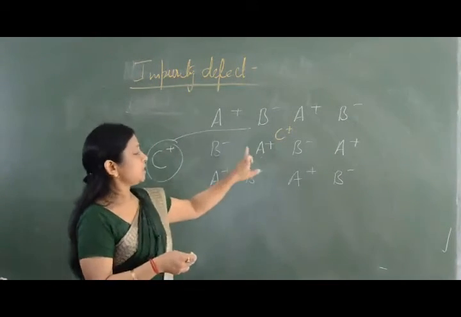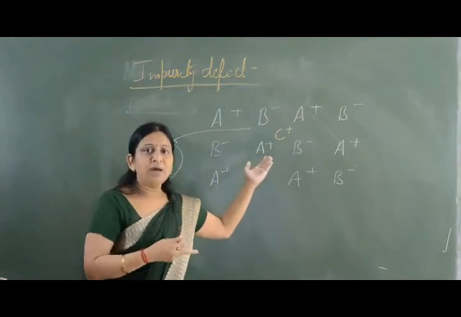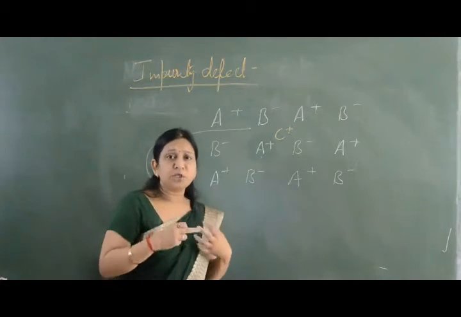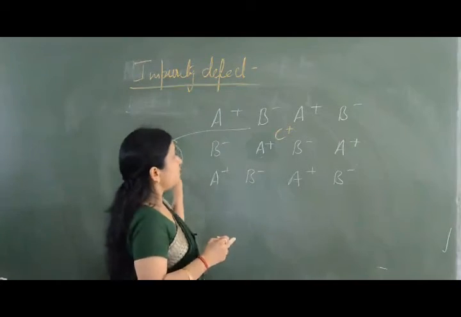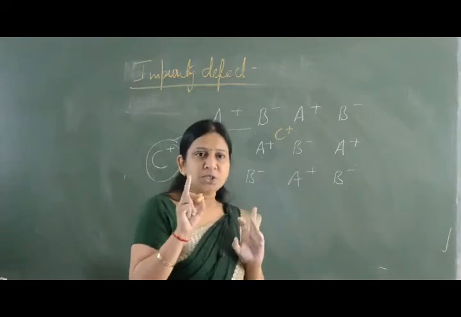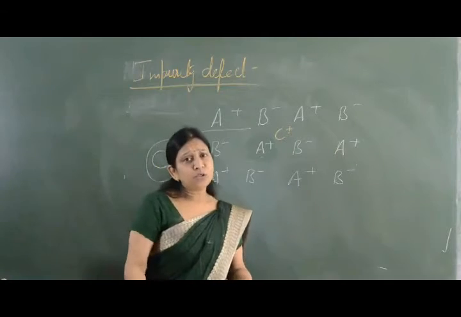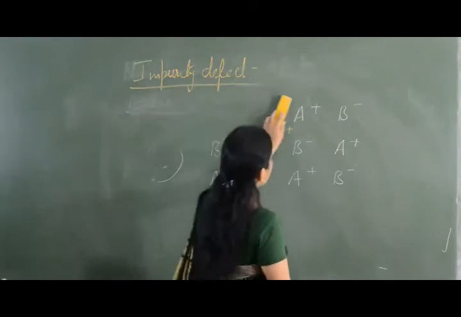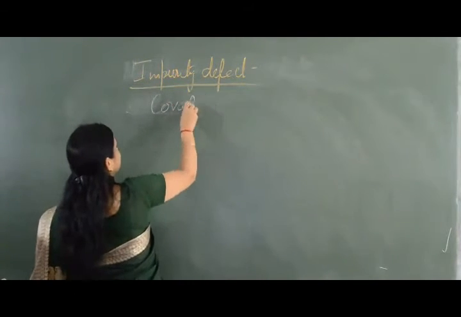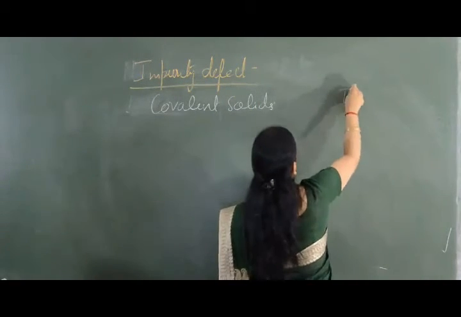If this impurity is present at any lattice site, if it is a cation, of course it will replace a cation. So if it is present at the lattice site, then the solid which is formed is a substitutional solid, and if it is present at the interstitial site, then the solid which is formed is an interstitial solid. Now, if the impurity is present, again we have two types of defect: one in covalent solids and second in ionic solids.